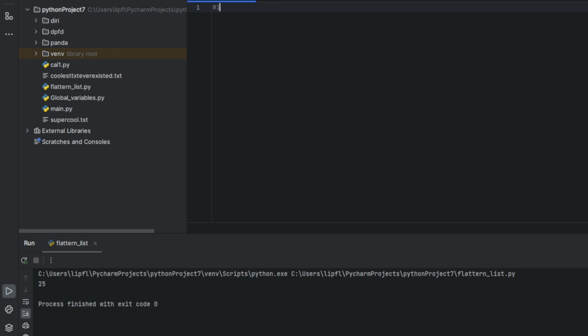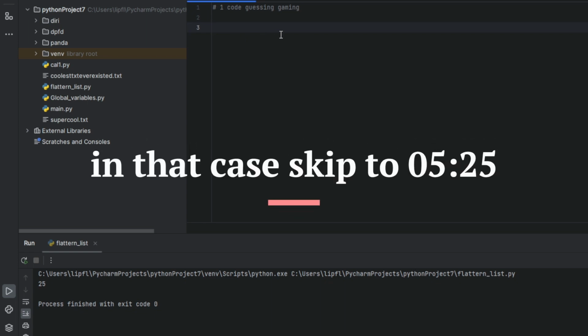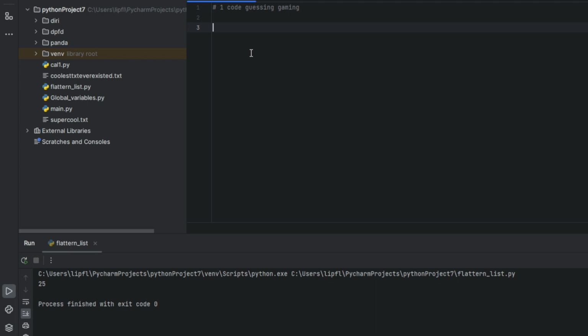And let's start with the first one, and that is a project I have seen a lot. It's a code guessing game. And to break the rules I set up, this one I want to show you how I would program it, but you can skip this part if you don't want to see the code. Because many people use many lines of code, you still have to use a few lines. For example, you have to import random, and you have to keep track of your attempts.